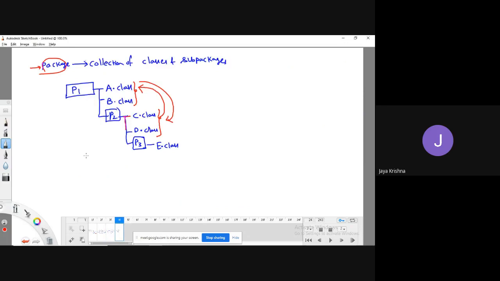Simply we can say that thing we already know: public accessible, public, protected, default, private, various kinds of accessibility modifiers, right? So based on these, which I need to disclose to some other package, which I should not disclose to some other package. Okay, fine.